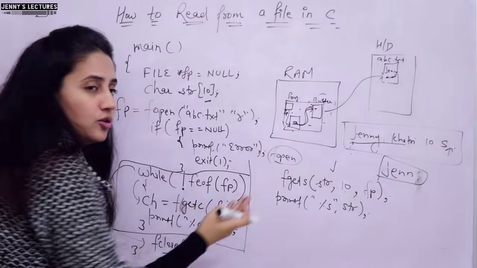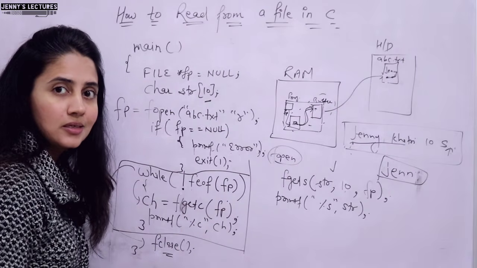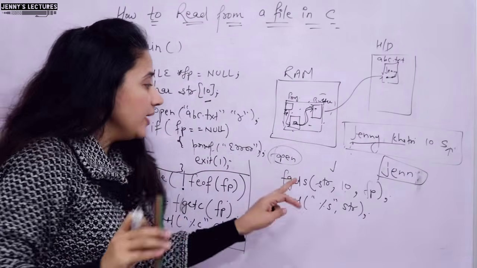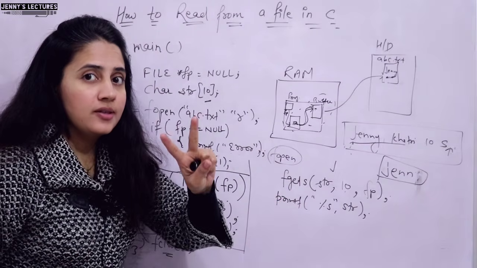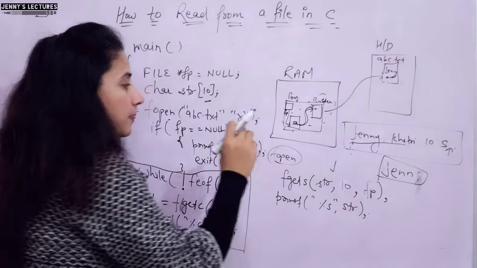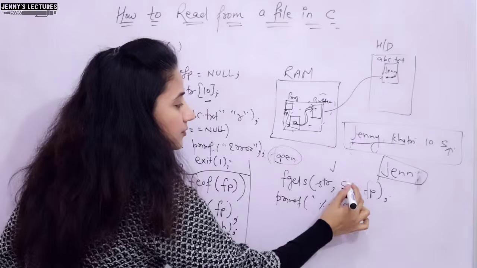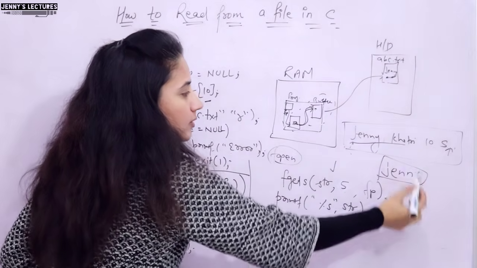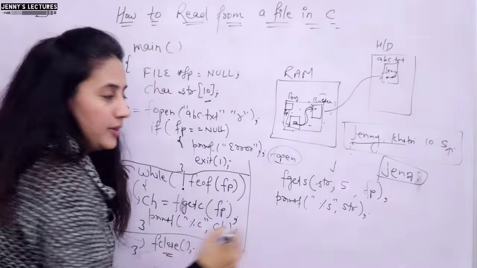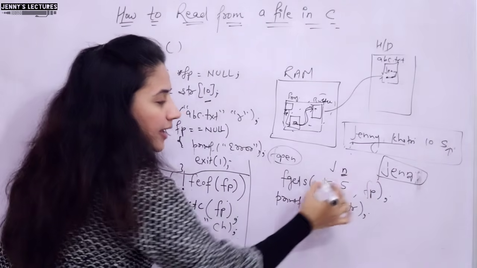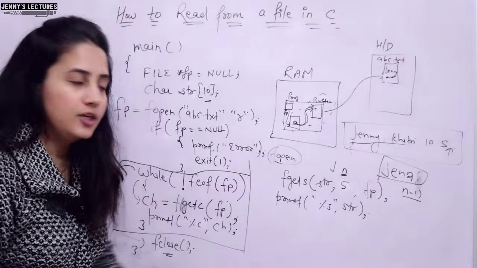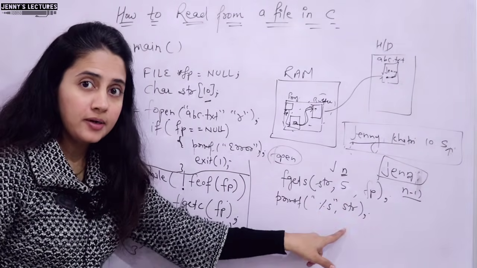Then you can put this into a loop. That's it. Till end of file it will read. See, when it is going to stop, there are 3 conditions. One condition is, suppose I am writing here 5. So it will read 4 and then it will stop. Means suppose in general I am writing here n is length. So after reading n minus 1 characters, it will stop and it will print.